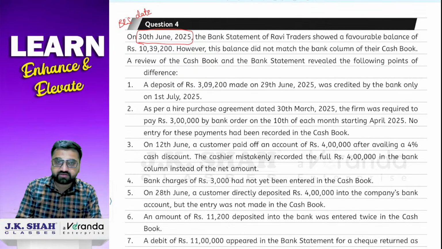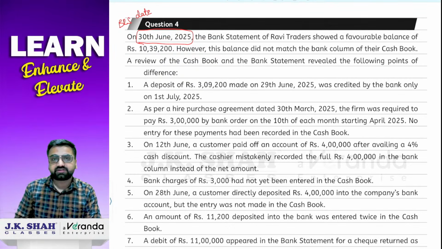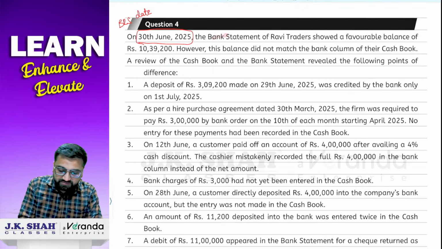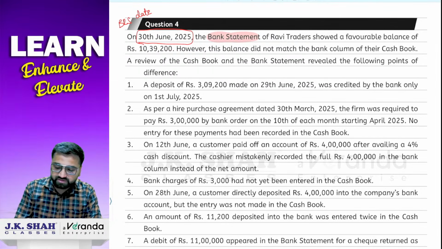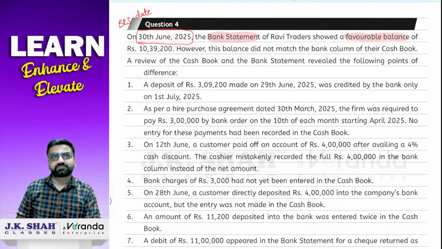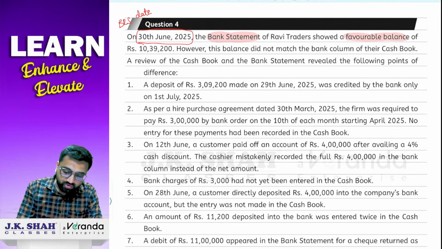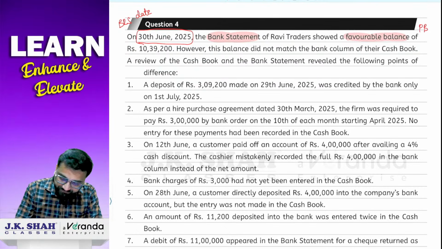Okay. Now what they have told you, the bank statement of Ravi Traders. So for example, सबसे पहले इधर हाईलाइट करेंगे बैंक स्टेटमेंट को. बैंक स्टेटमेंट ऑफ रवि ट्रेडर्स showed a favorable balance. So highlight the word favorable balance. So first of all, our sum is starting from favorable balance as per passbook. So we'll write down here passbook.